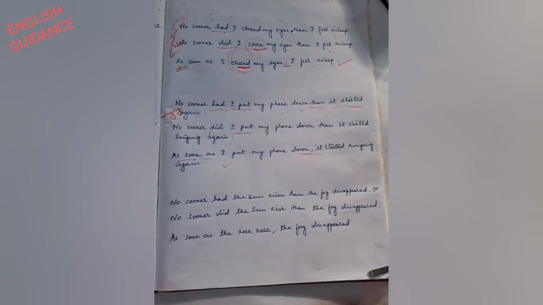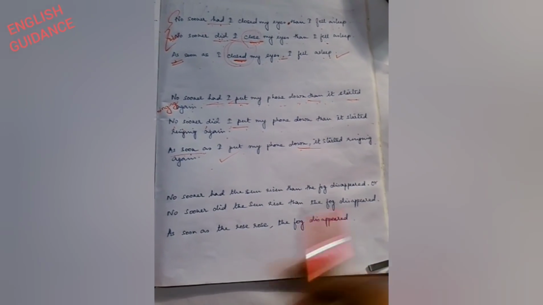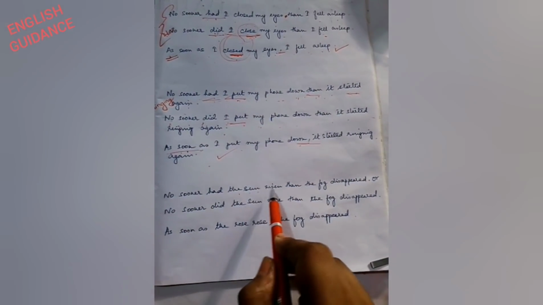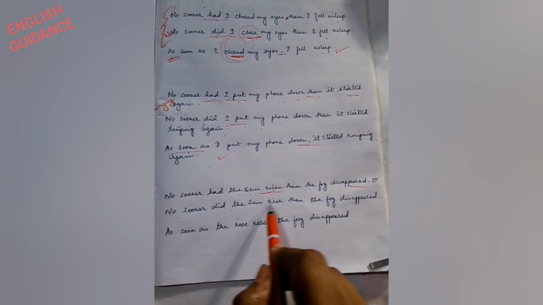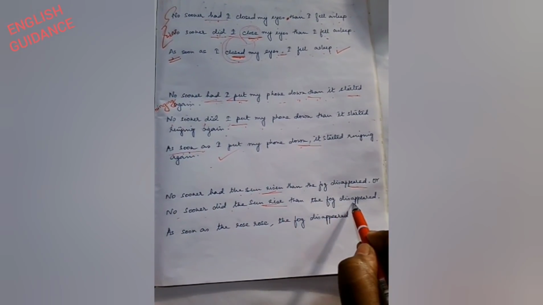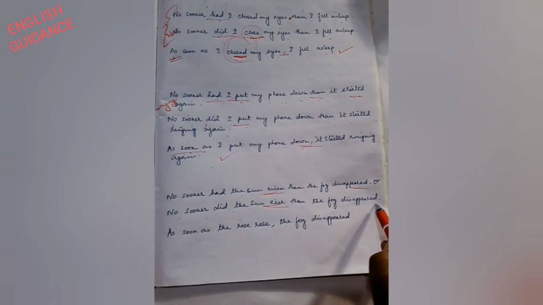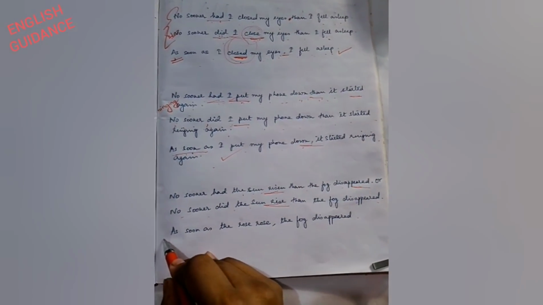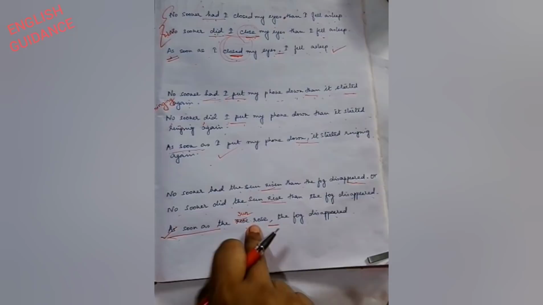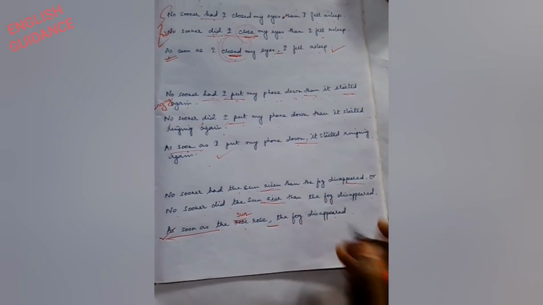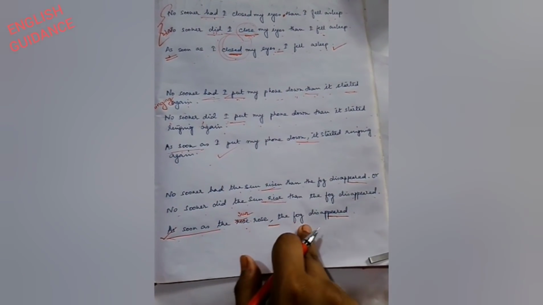I hope this much is clear to you all. Now another example. No sooner had the sun risen than the fog disappeared, or no sooner did the sun rise than the fog disappeared. In this case, if we are asked to change or begin with as soon as, how will we do? As soon as the sun rose, comma, the fog disappeared.